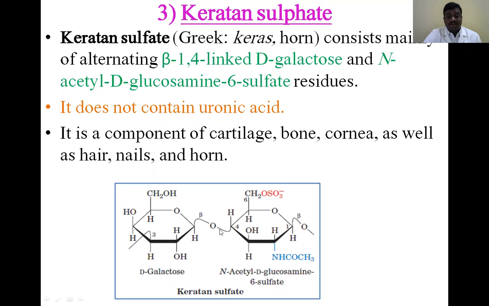Both are carbohydrate molecules only, galactose and glucosamine. Keratan sulfate is especially present in cartilages, bones, cornea, as well as hair, nails, and horn.